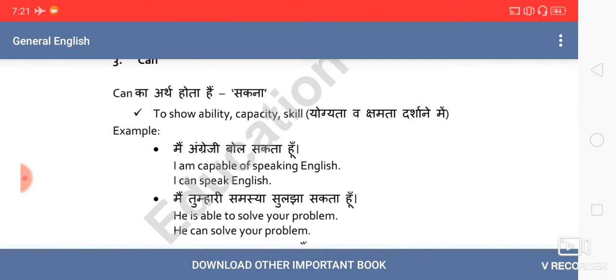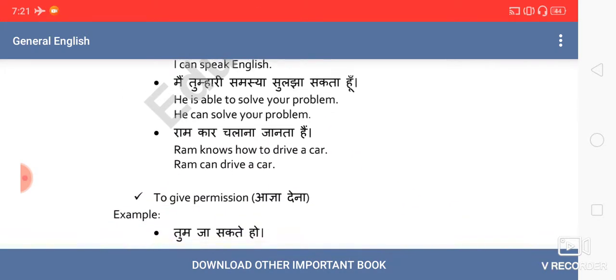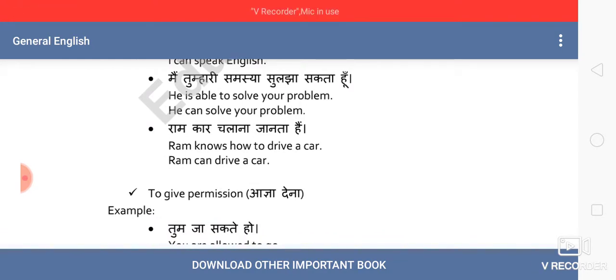Second, he can solve a problem. Again, capacity. The third use again: Ram can drive a car.